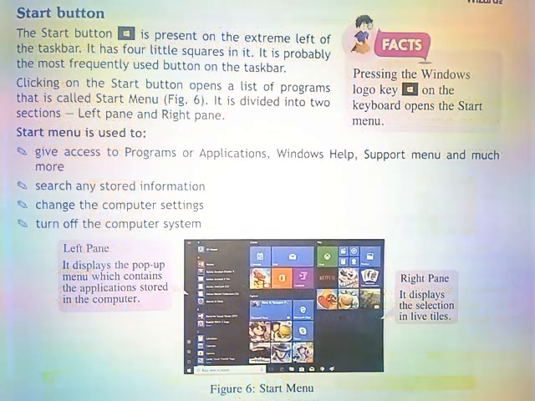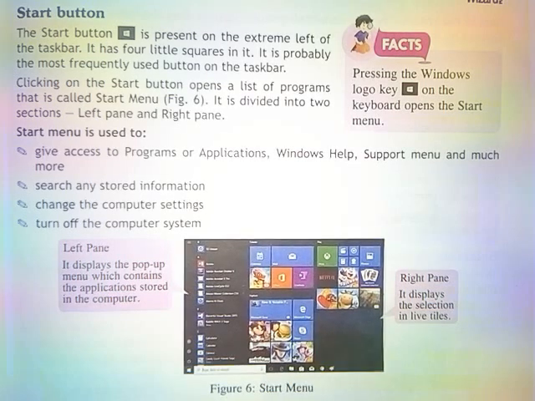Start button. The Start button is present on the extreme left of the taskbar. It has 4 tile squares on it. It is probably the most frequently used button on the taskbar. Clicking on the Start button opens a list of programs known as the Start menu. It is divided into 2 sections, left pane and right pane.